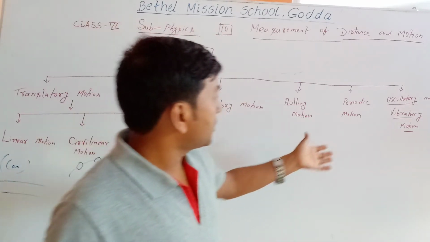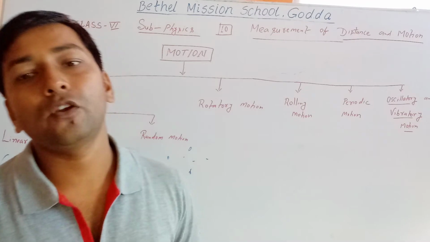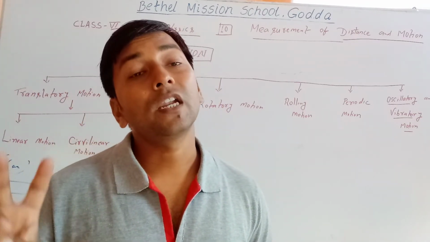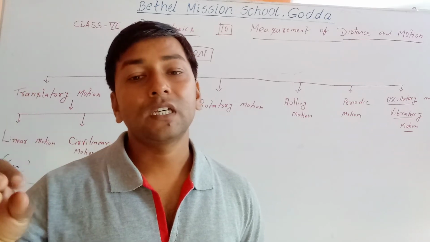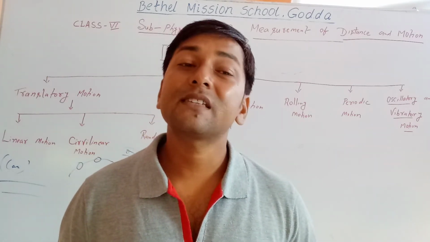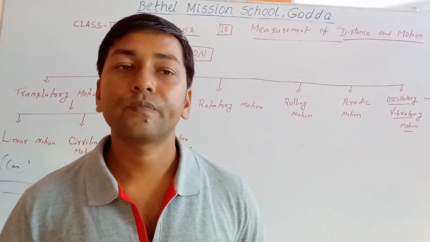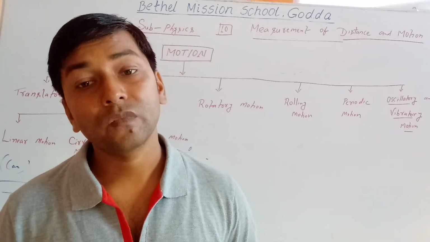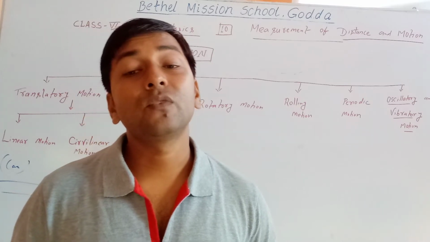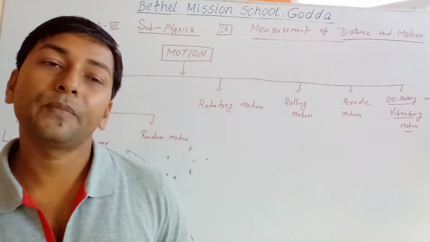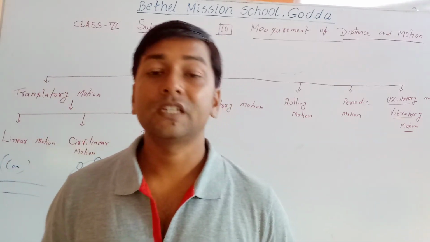Now we talk about periodic motion. What is periodic motion? The name is period. Period, you know, is time. It is the motion which repeats itself at a regular interval of time. It has a fixed time. The motion which repeats itself at a regular interval of time is called periodic motion.